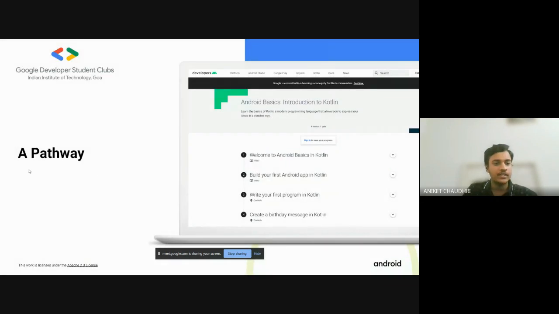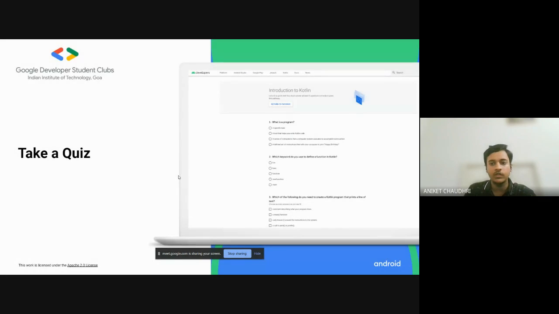So each unit has a pathway. What is a pathway? A pathway is a sequence of teaching lessons. It may be a video, it may be some article, it may be some code lab. Code lab means some coding practice. So they will have a minimum of 4 of these activities in a pathway, and every pathway is followed by a quiz.